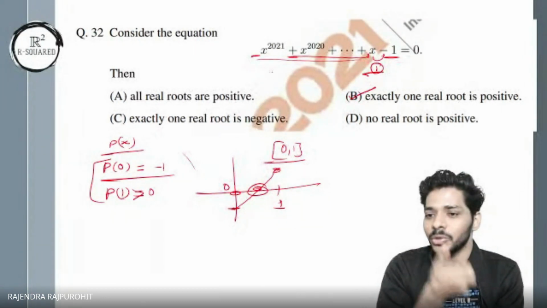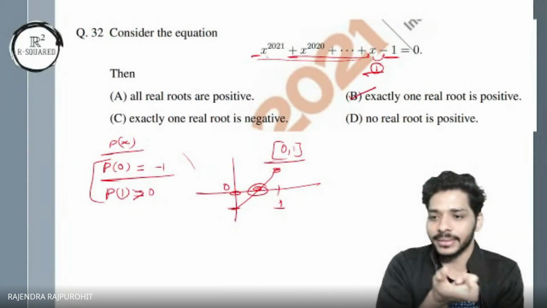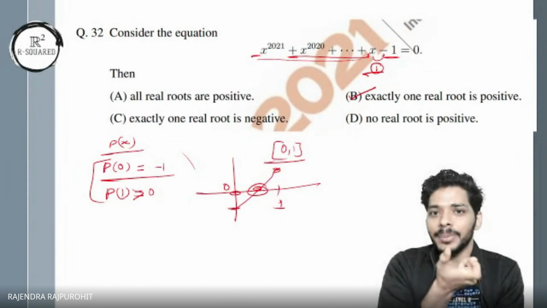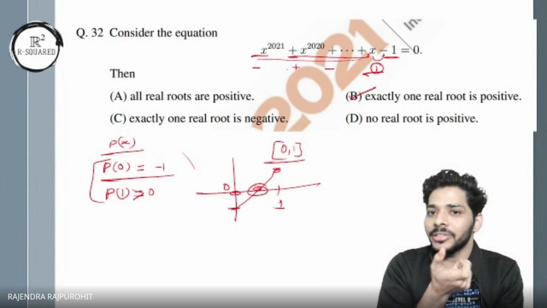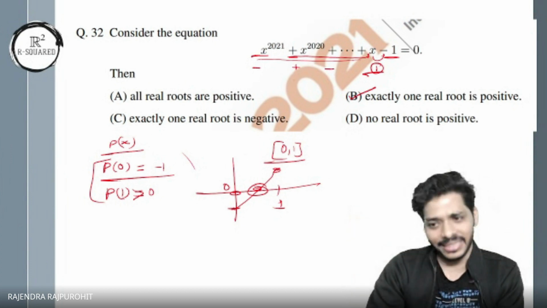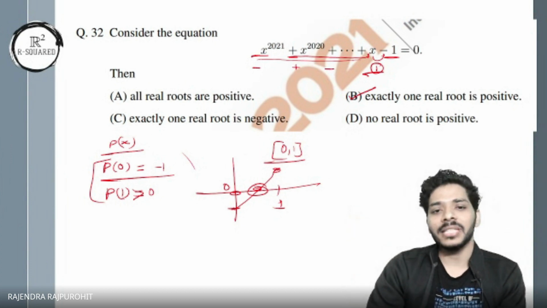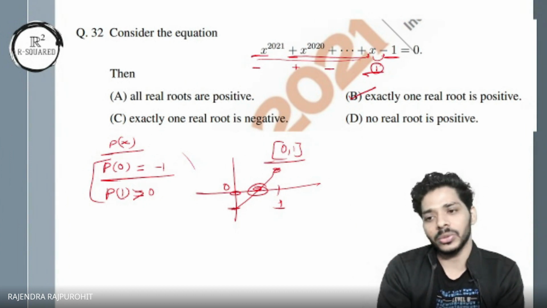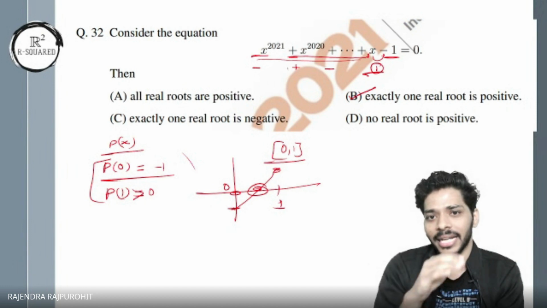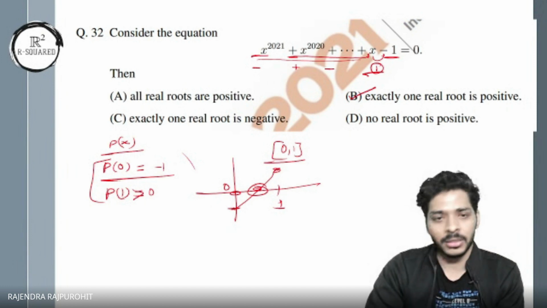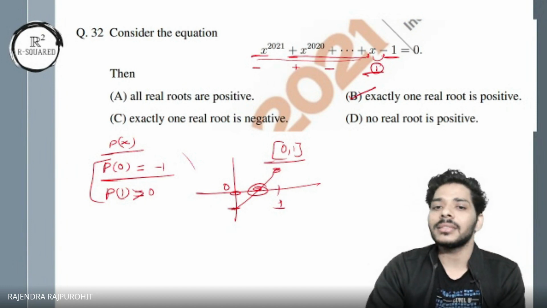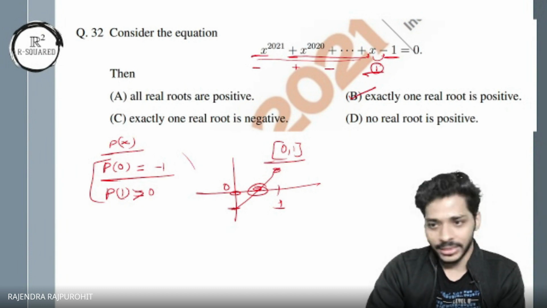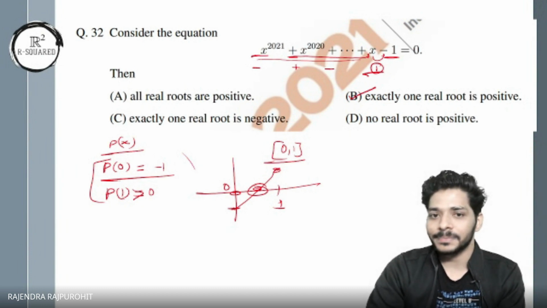In that case, I replace x with -x. So if I replace x with -x here, I'll get negative here, positive here, negative here. So many sign changes, and I cannot say anything at all. So on the negative side, I cannot say how many roots there are, whether there are any roots or there can be at most some number, but it's a large number. So Descartes' rule of signs doesn't work here. So we look for something else.